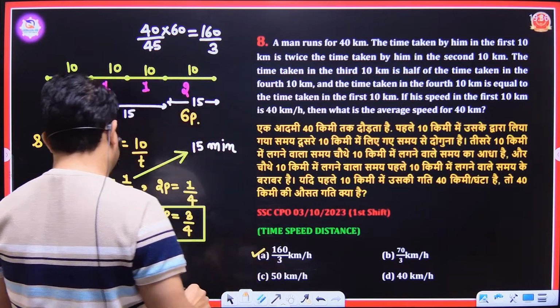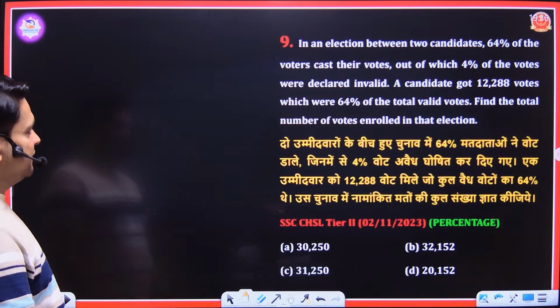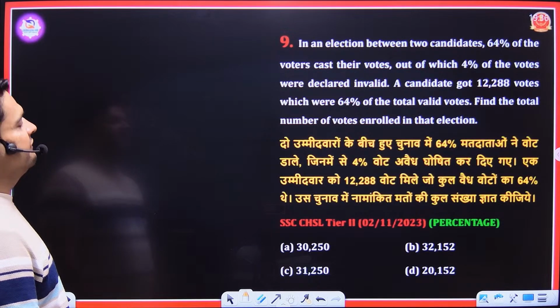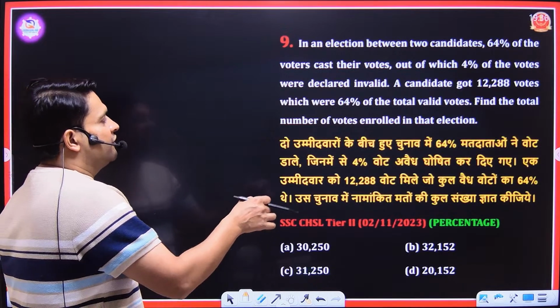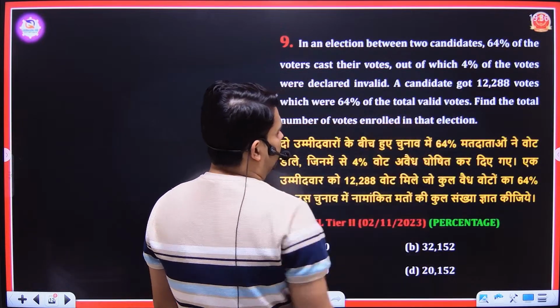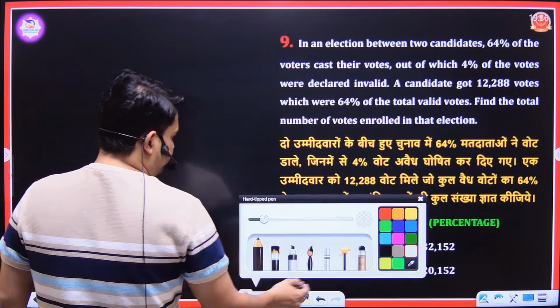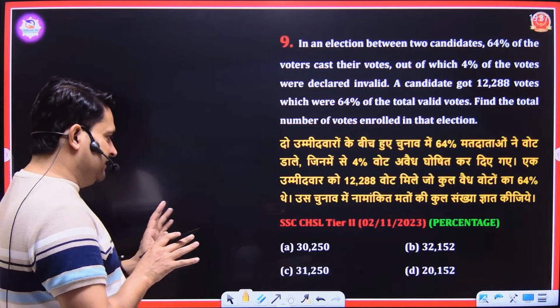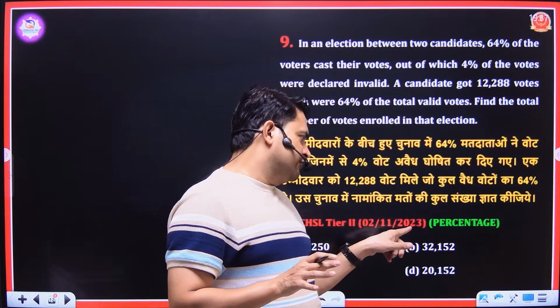Option number A. Next. In an election between two candidates, 64% of the voters cast their votes, out of which 4% of the votes were declared invalid. A candidate got 12288 votes, which were 64% of the total valid votes. Find the total number of votes enrolled in that election. I will tell you the best trick to solve this question. This was asked in CHSL Tier 2 that was held on 2nd of November 2023.